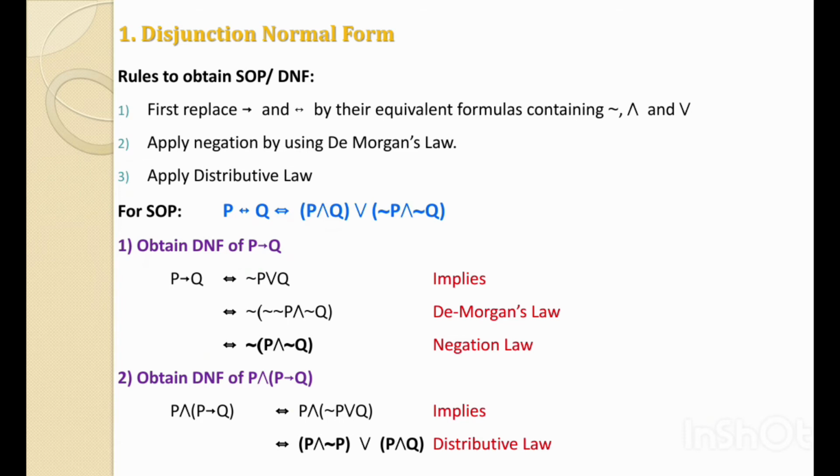When we look at this term, P and not P is an elementary product term. P and Q is an elementary product term, which are connected by a sum. That's why it is the final conclusion.